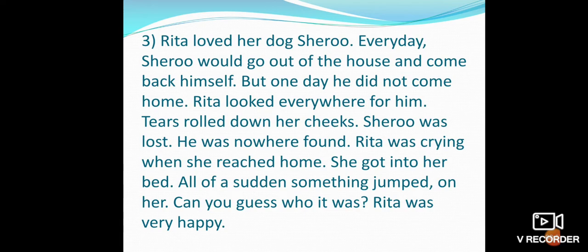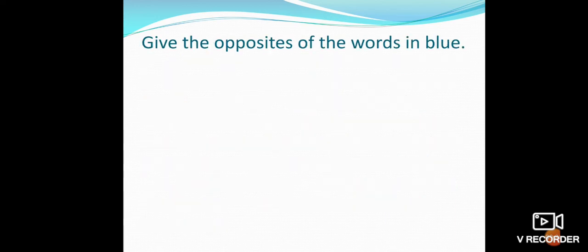Rita loved her dog Sheru. Sheru would go out of the house and come back himself. But one day he did not come home. Rita looked everywhere for him. Tears rolled down her cheeks. Sheru was lost. He was nowhere to be found. Rita was crying when she reached home. She got into her bed. All of a sudden, something jumped on her. Can you guess who it was? Rita was very happy.